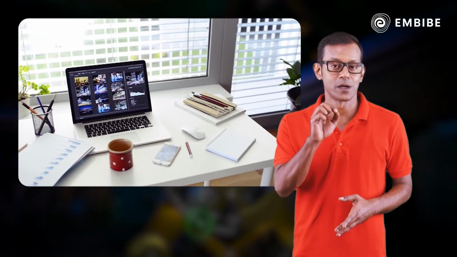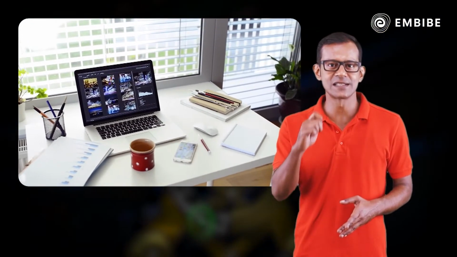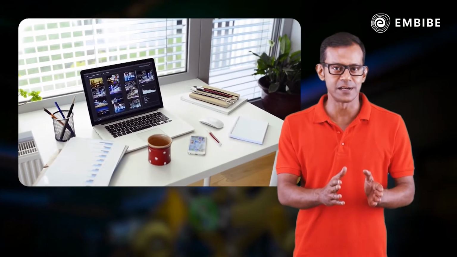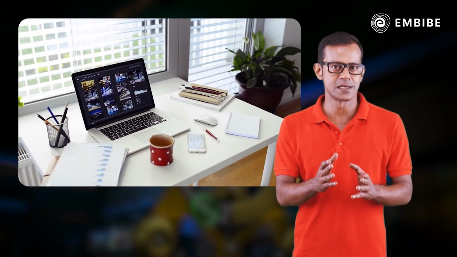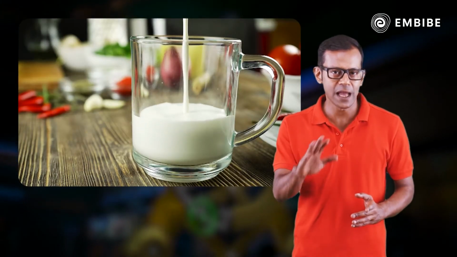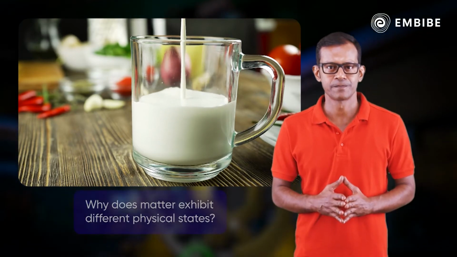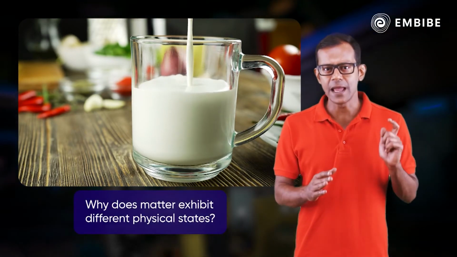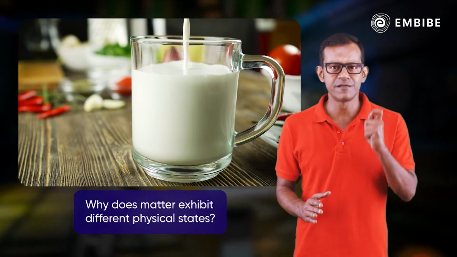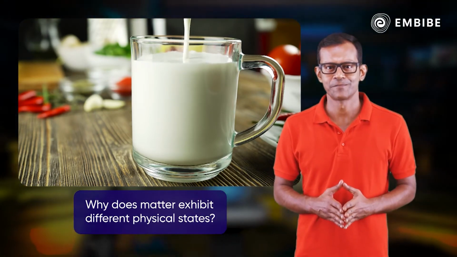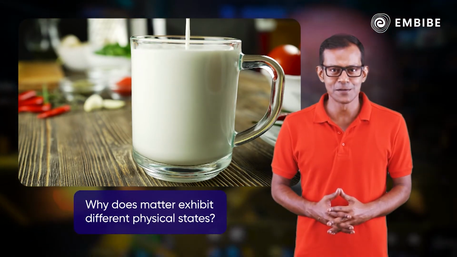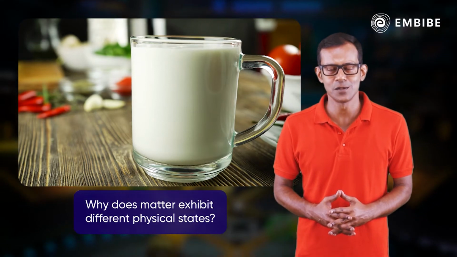But you can observe that objects like the table are rigid. Some substances like milk can flow easily. Why does matter exhibit different physical states? Watch the upcoming videos to find out the answer to this question.